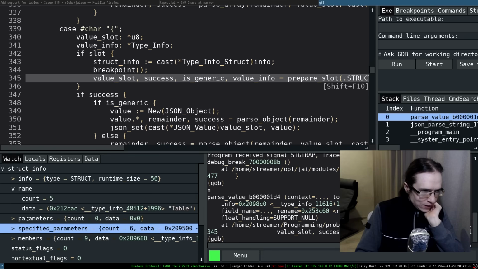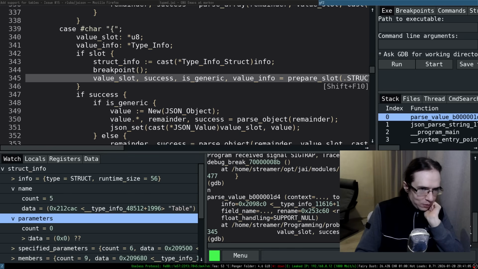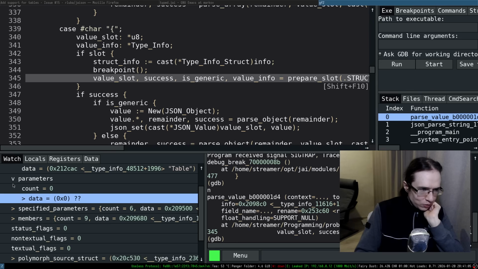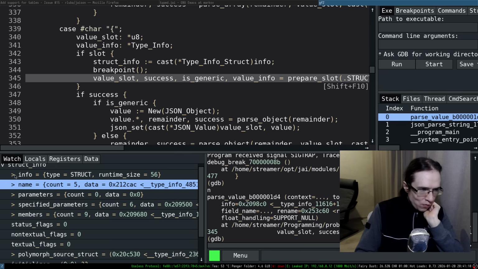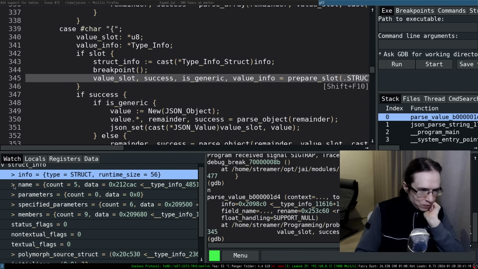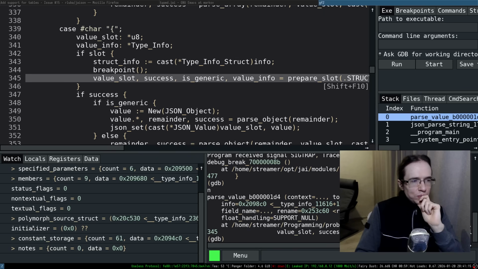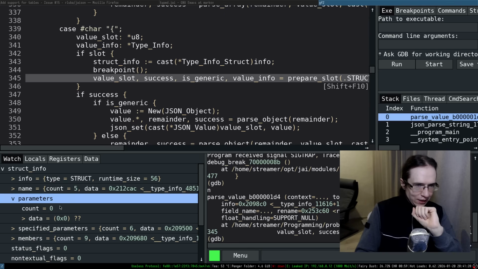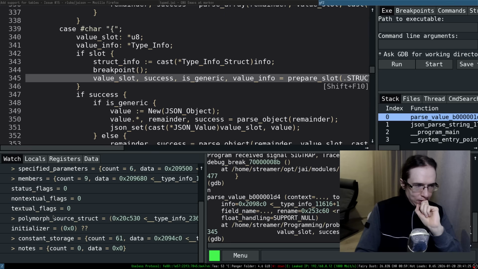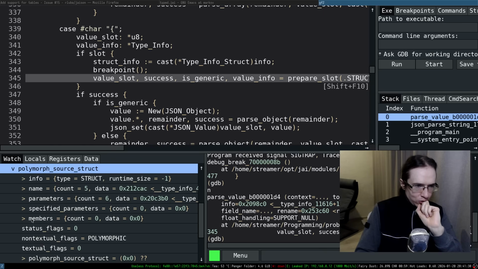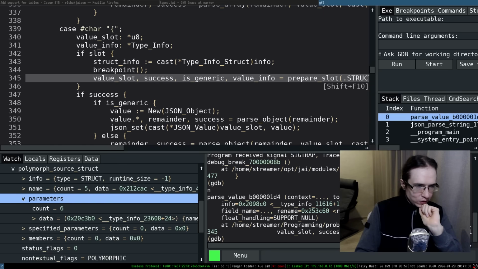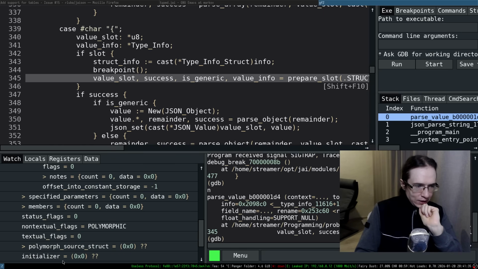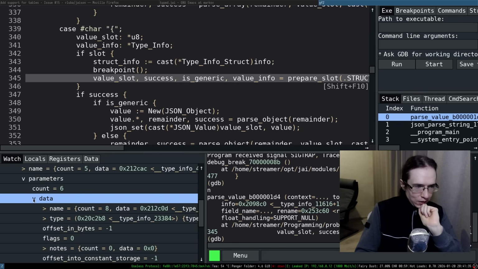Is it possible to get the parameters? So there is parameters in here, and there's 0 information about the parameters, even though, yeah, it would be kind of nice to know the type of the value. But the fact that parameters are like empty array, it's kind of sus in my opinion. This is kind of polymorph source struct. Maybe that's what it is, polymorph source struct. Here are the parameters, and I think that's the parameters in here.